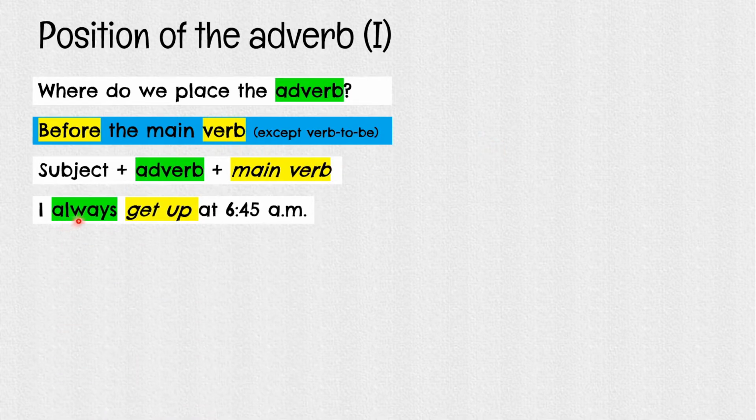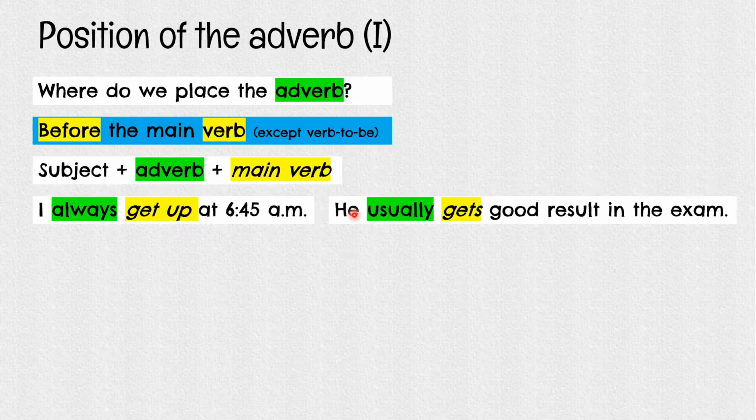For example, I always get up at 6:45 a.m. Always is the adverb here. Get up is the main verb here. Okay, the next one, he usually gets good results in the exam. Usually is the adverb here. Gets is the main verb here.